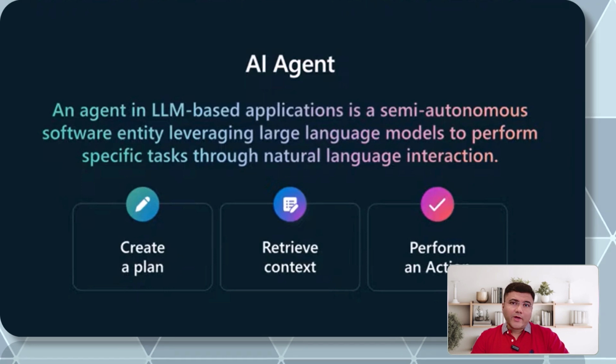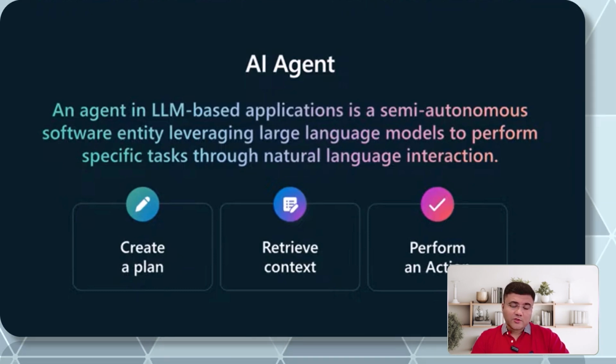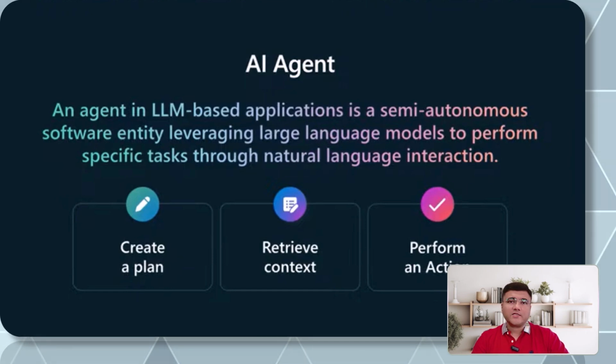So when we are talking about an agent, we have to focus on a plan-based agent, which is going to take step-by-step sequential execution with proper planning, or maybe sometimes parallel executions also. It can focus on the context, it can retrieve a context from the user or a specific source which we are providing, and then it can perform actions on your behalf. That's what an agent is capable of doing.